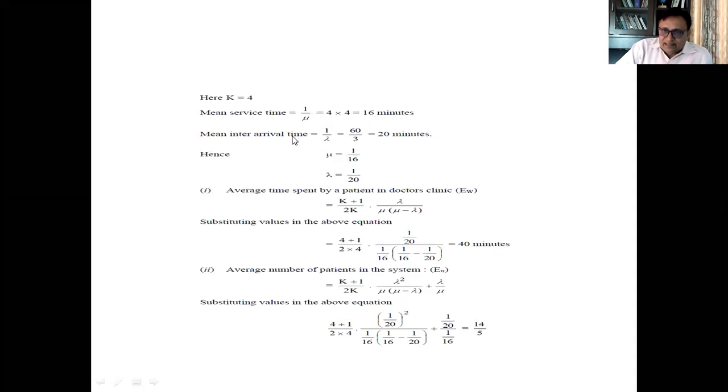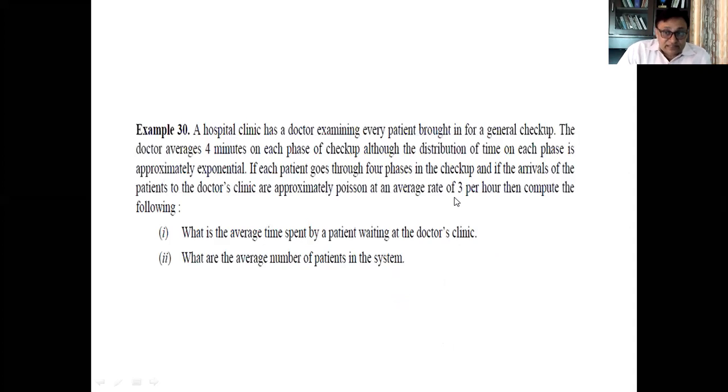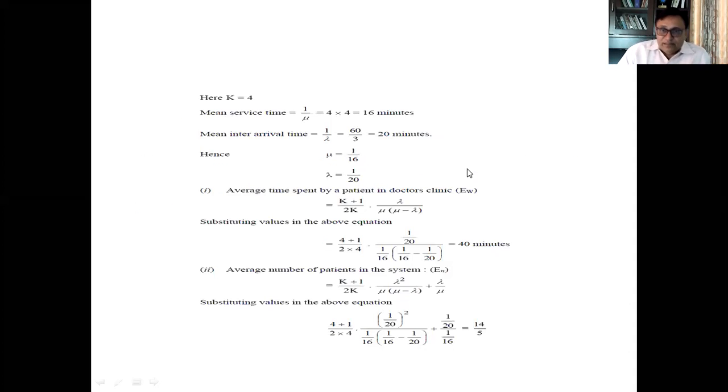Three customers arrive per hour, so it means 20 minutes between arrivals of the customer.